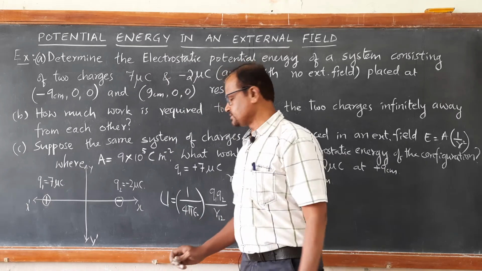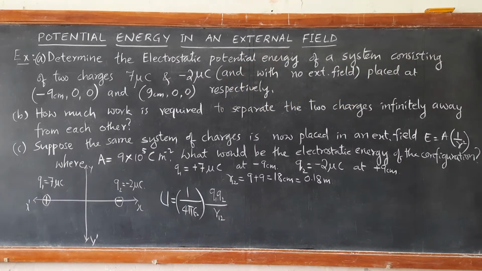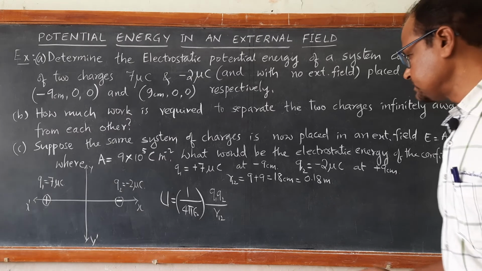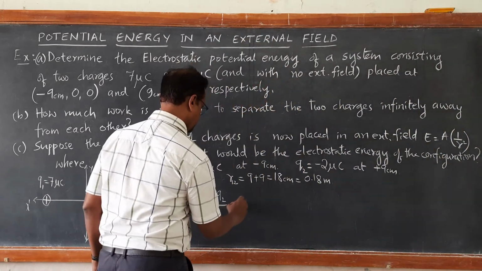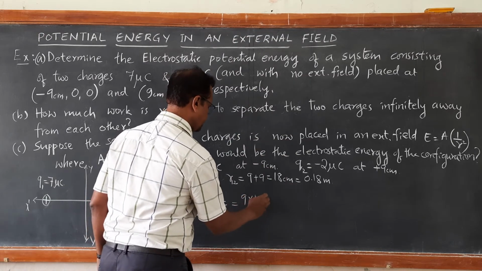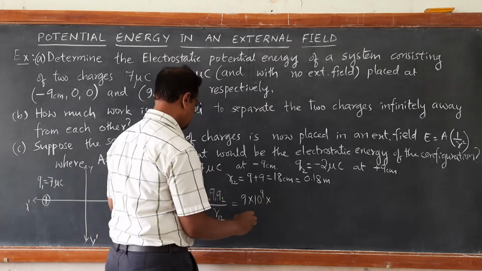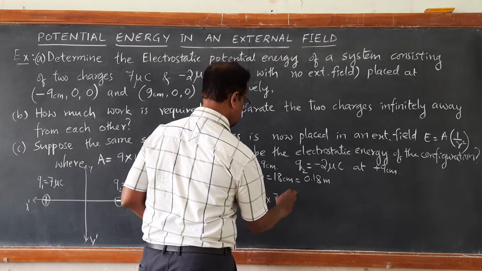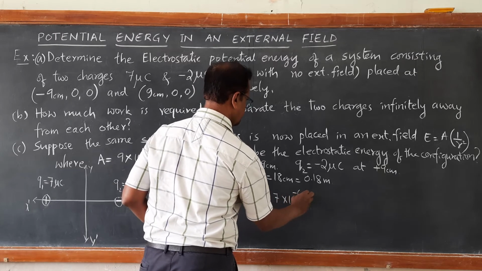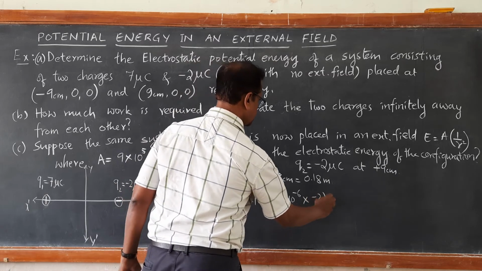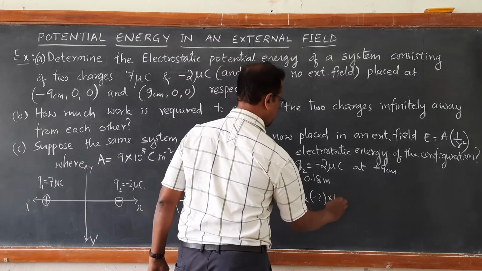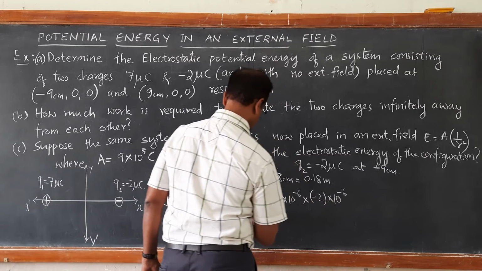Just substitute the values. So, here we know 1 by 4 pi epsilon naught as 9 into 10 to the power of 9, and Q1 is 7 microcoulomb, 7 into 10 to the power of minus 6 coulomb, and Q2 is minus 2 into 10 to the power of minus 6, divided by